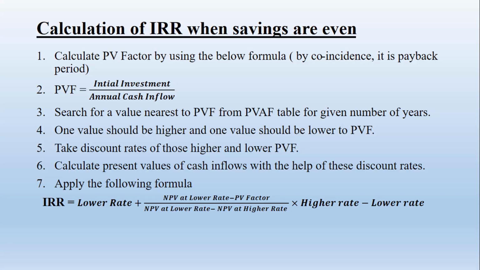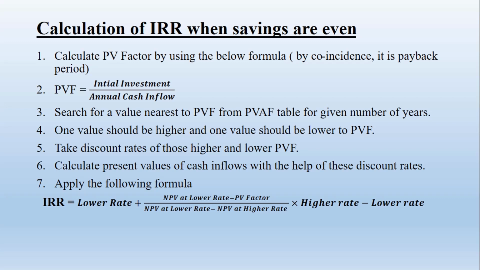This is the method of calculation, how to calculate IRR. I already told you that it is a hit and trial method. So calculate the PV factor by using the following formula. If you calculate the approximate PV factor by using annual cash flow or average cash flow, it will give you an idea of what the tentative NPV will be, right? So in that situation, what to do? PV factor is equal to initial investment divided by annual cash flow. It can be annual cash flow or average cash flow.